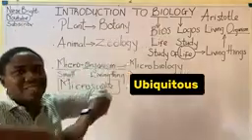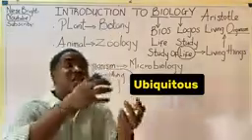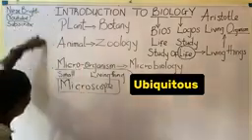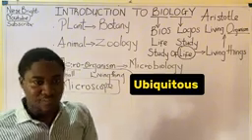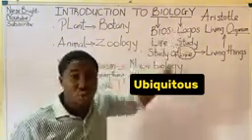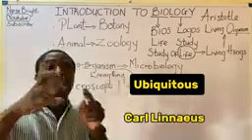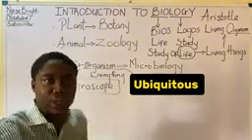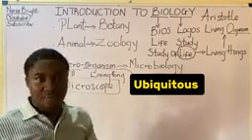Aristotle just classified organisms into plants, animals, and microorganisms, but he did not really explain the different groups to which these organisms belong, because we have different species of living organisms. That is why another man came after the work of Aristotle, and that man's name is Carl Linnaeus. Carl Linnaeus brought about what we call the modern way of classification of living organisms, which I'll be discussing in the course of this video lesson.